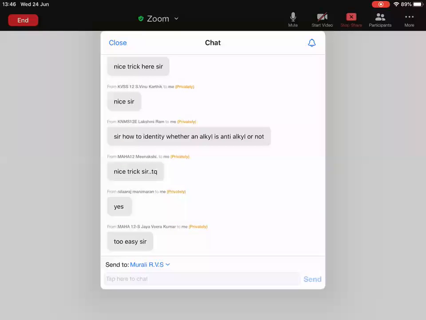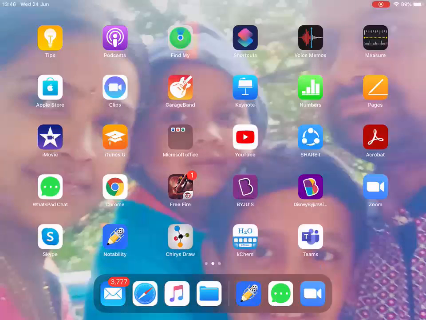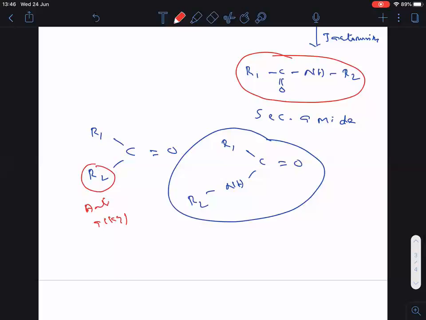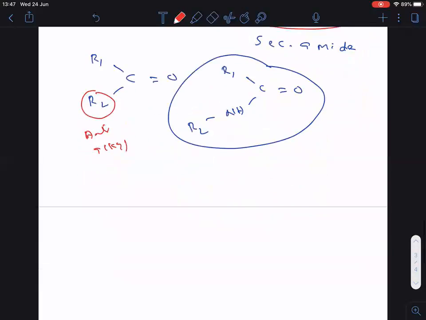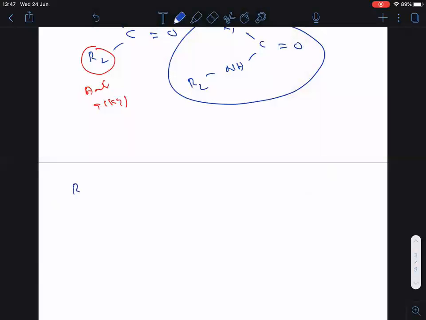Now we will take some examples here. Then it will be clear to everyone. Before going to examples, once you see, this is the final product formed here. Listen carefully, everyone. The final product formed is R1, C double bonded O, NH, R2. This final product will undergo hydrolysis again.